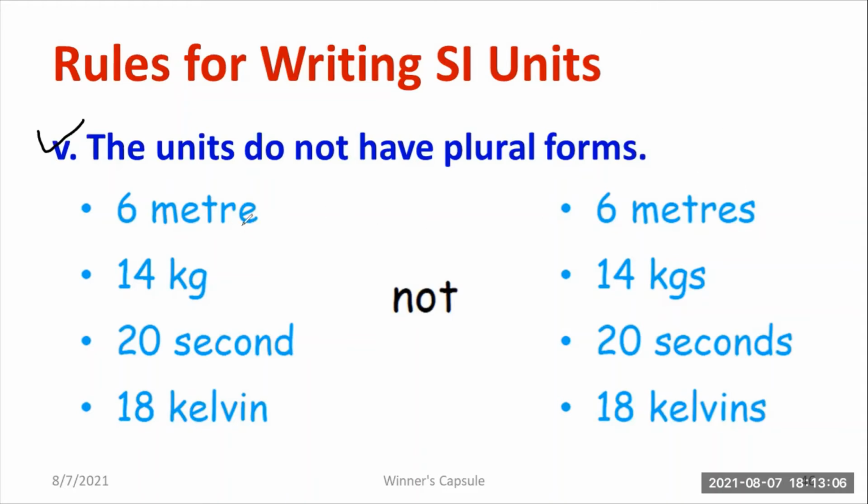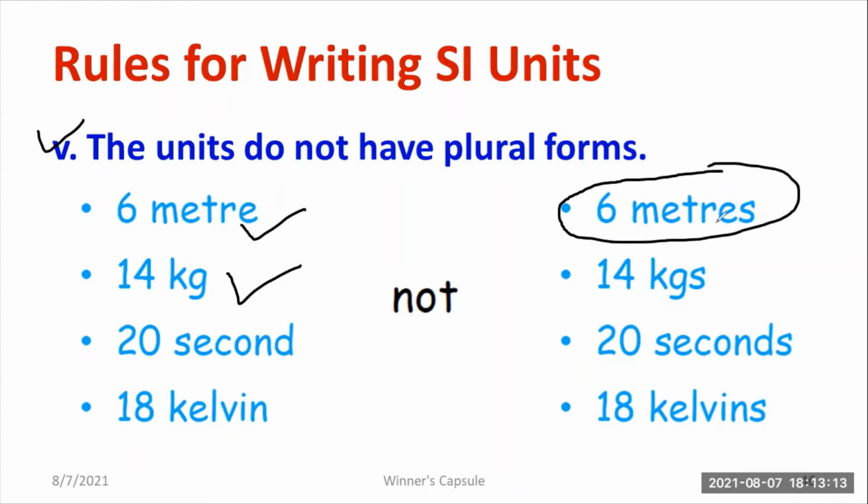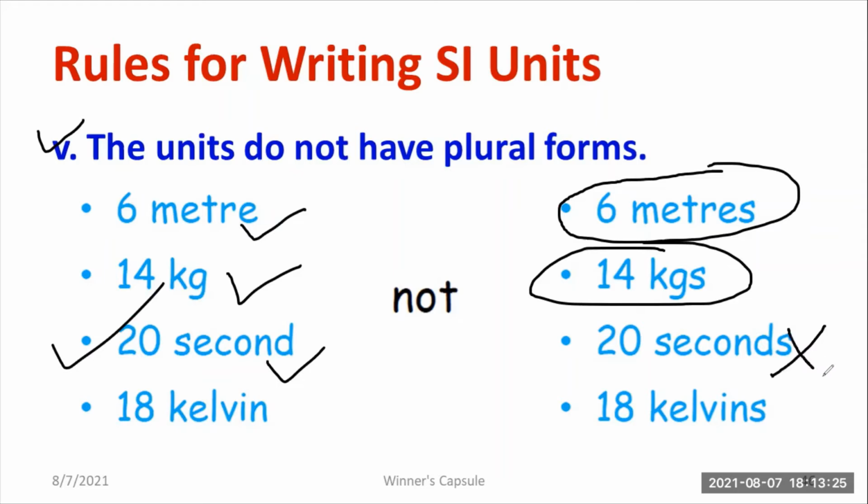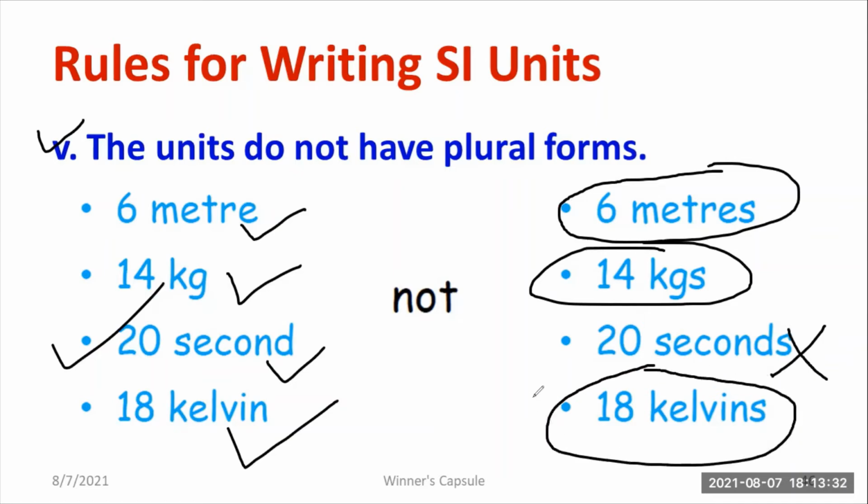So 5 meter is right. 14 kilogram is right. But 6 meters or 5 meters is absolutely not acceptable. 14 kilograms, plural, is not acceptable. Students, do remember that. You can write 20 seconds, this is right, we can agree. But 18 kelvin is 100% correct, and 18 kelvins is absolutely wrong. Don't try to write plural forms. That is also one of the important facts.